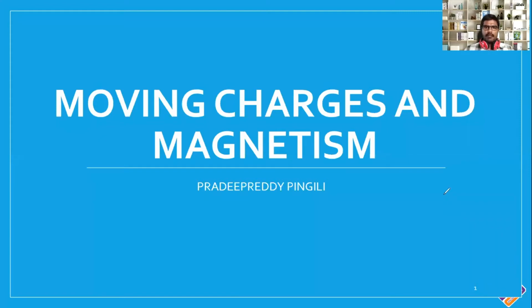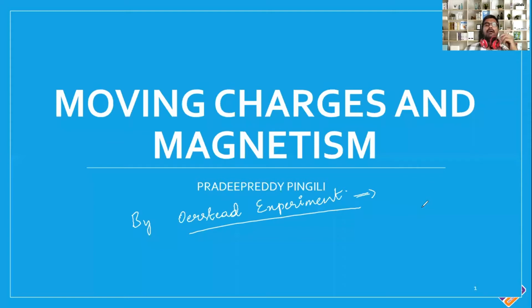But by Oersted's experiment, it was concluded that magnetism and electricity originate from the same effects. So magnetism originates from moving charges.